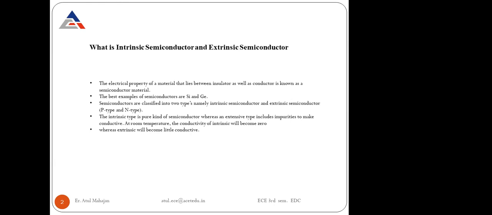If we want to improve the conductivity of intrinsic semiconductors, we need to include some impurities inside them, so that we can increase the conductivity value. At room temperature, the conductivity of intrinsic semiconductors is almost equal to 0, and extrinsic will be a little conductive. At room temperature it is a little conductive, but the intrinsic becomes 0. The maximum conductivity occurs only through the extrinsic semiconductors.